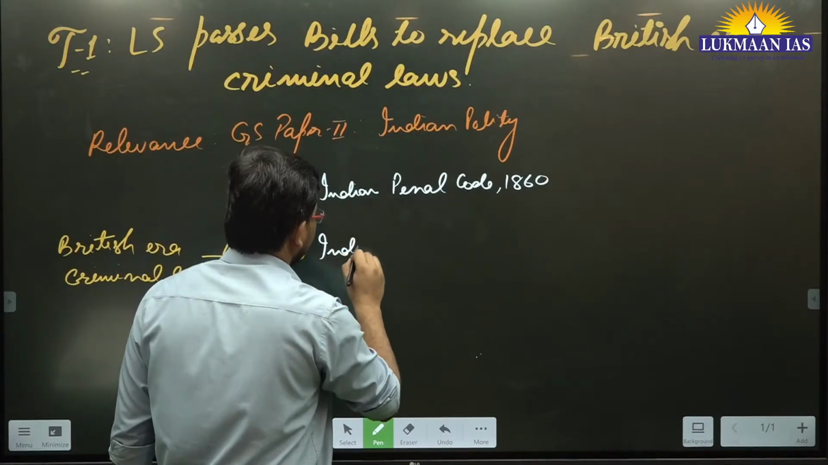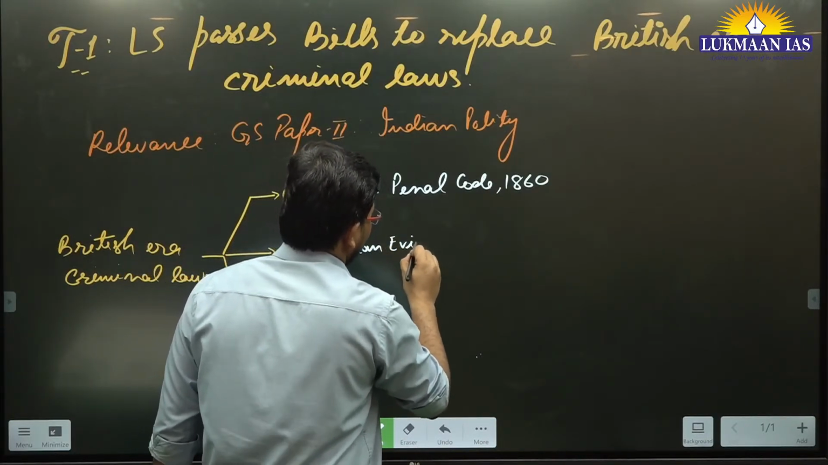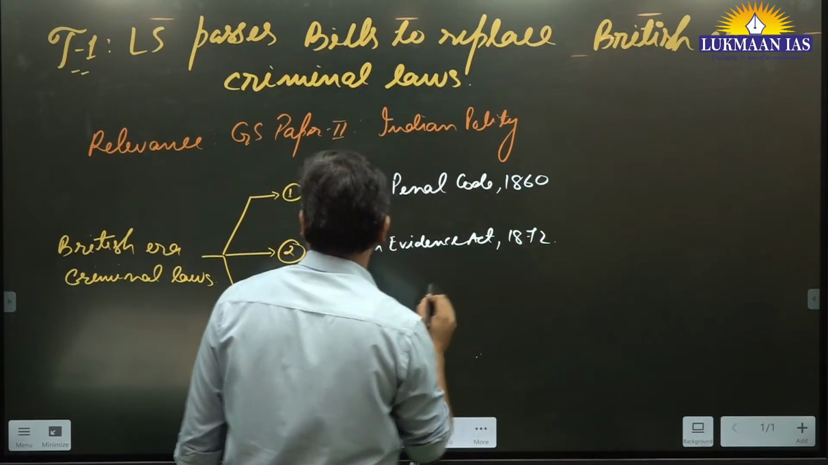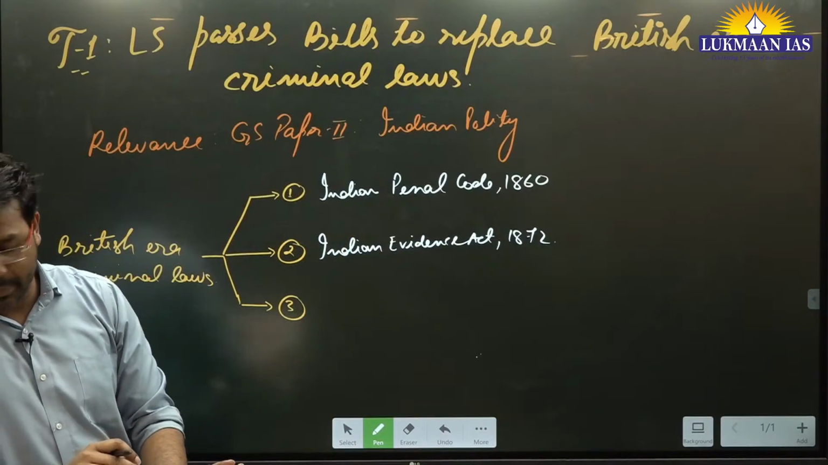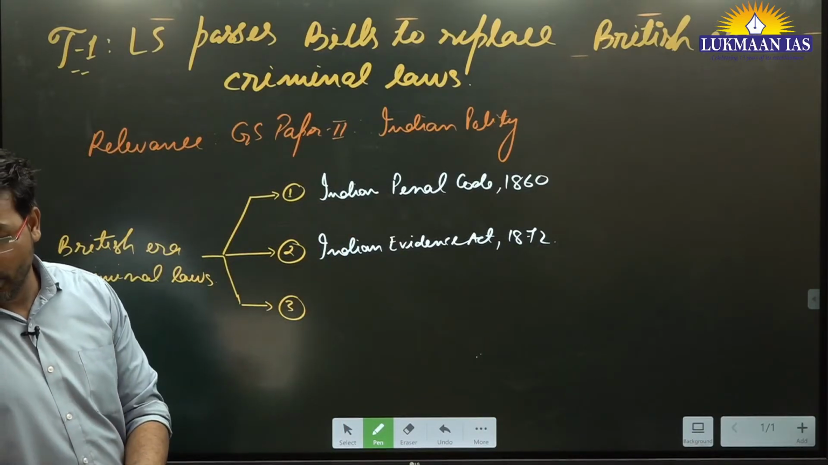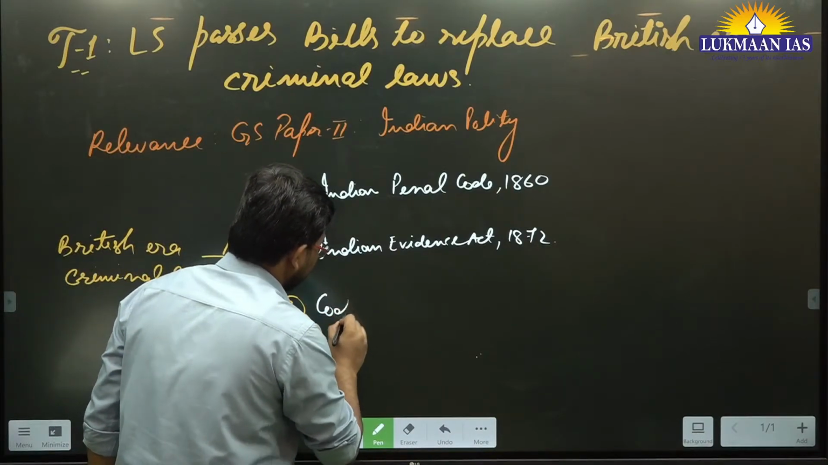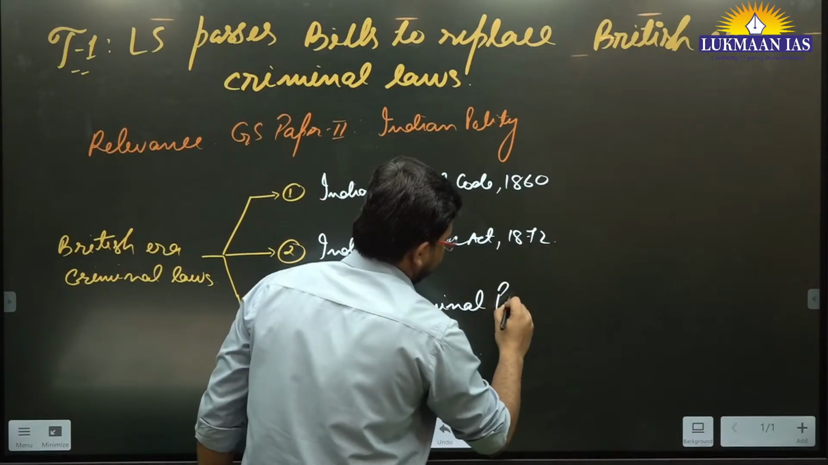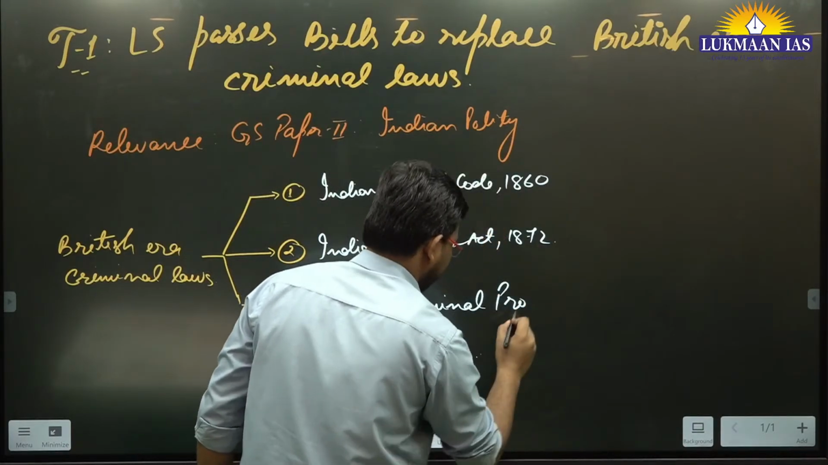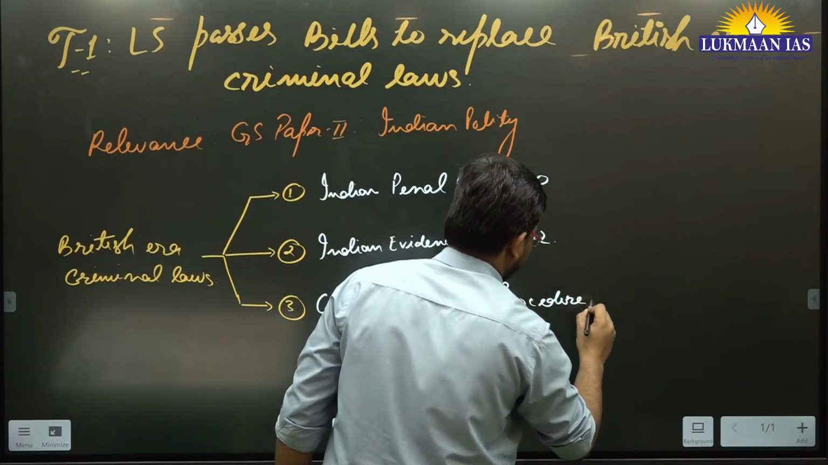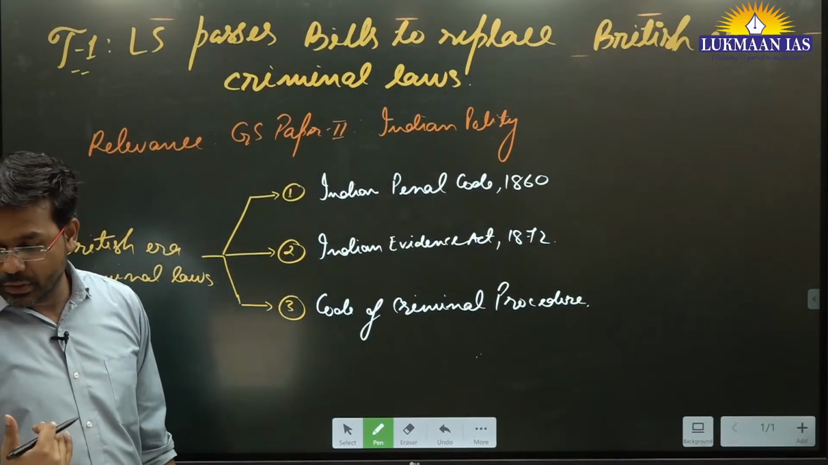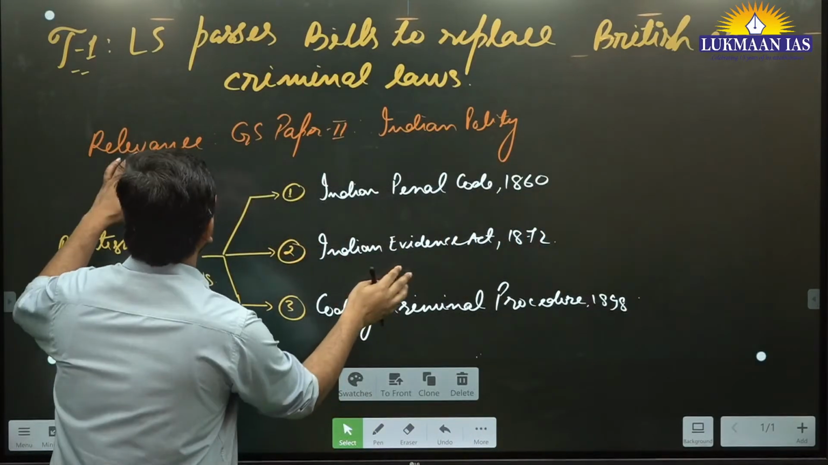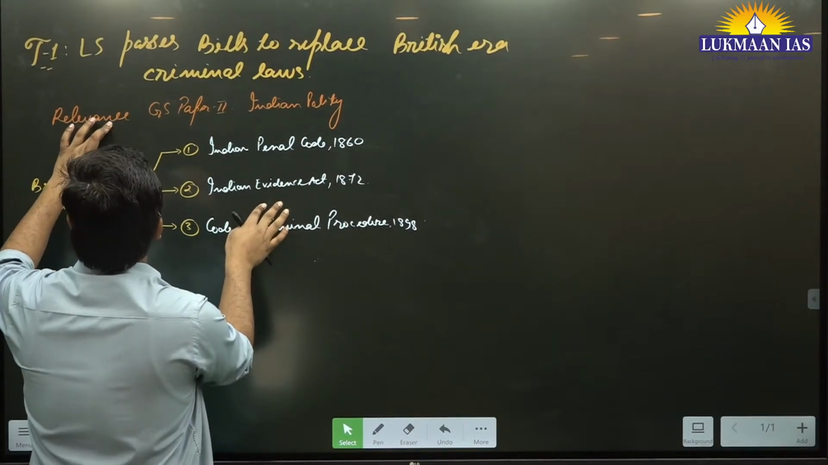The third British era criminal law that we have is known as the Code of Criminal Procedure, of 1898. So these are the three criminal laws that are in place in India at this point of time.